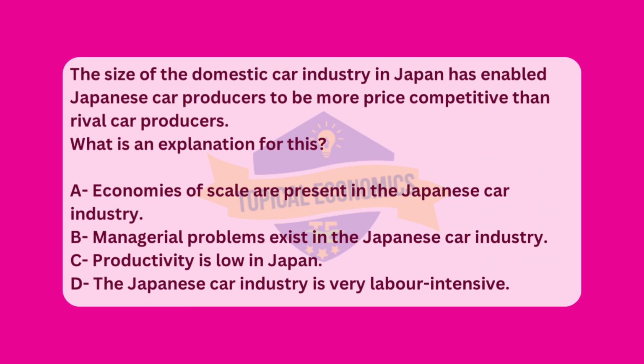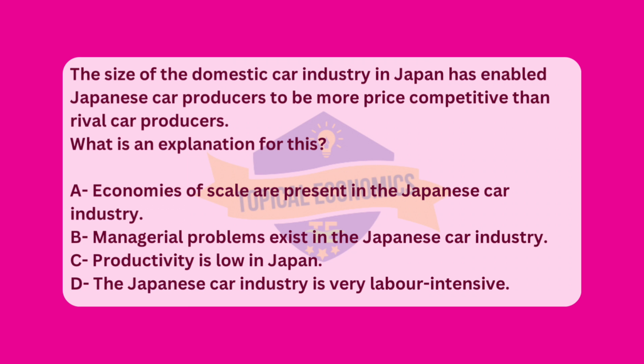Economies of scale are present in the Japanese car industry. When the size of an industry is large and producers are able to produce goods in large quantities, they can often reduce the average cost of production per unit. This is known as economies of scale. In the case of Japan's car industry, the large domestic market and extensive production capabilities enable car producers to spread their fixed costs over a larger output, reducing per-unit costs. This allows Japanese car manufacturers to be more price competitive compared to rival car producers in other countries.